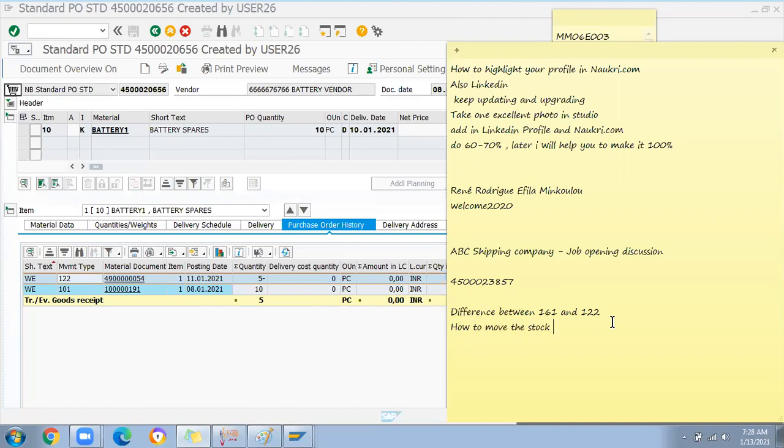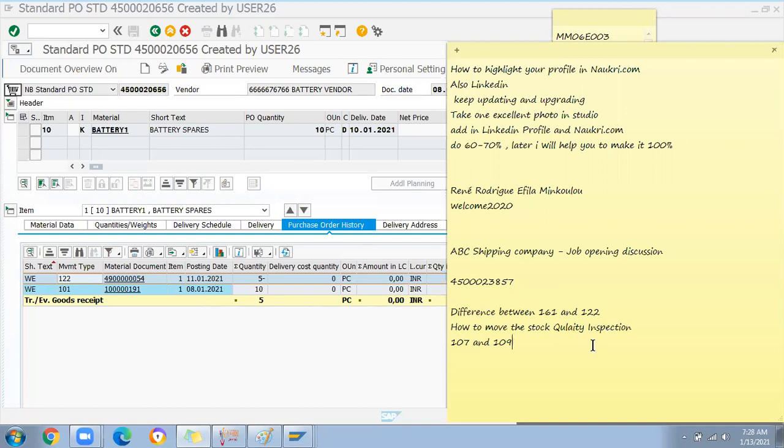I will also explain how to move the stock to quality inspection. Whenever I explain this movement type process, I will explain a few movement types, moving from here to there: quality to unrestricted use, unrestricted use to quality inspection for checking purposes. All these movement types we will discuss one day, and also 107 and 109 and how we use them.